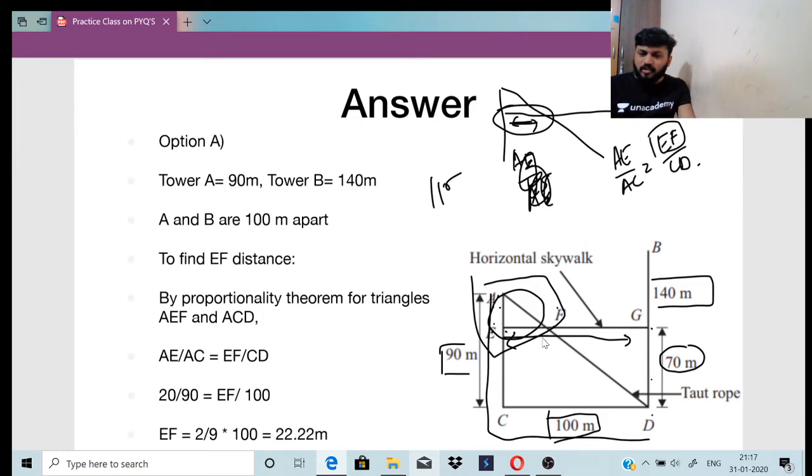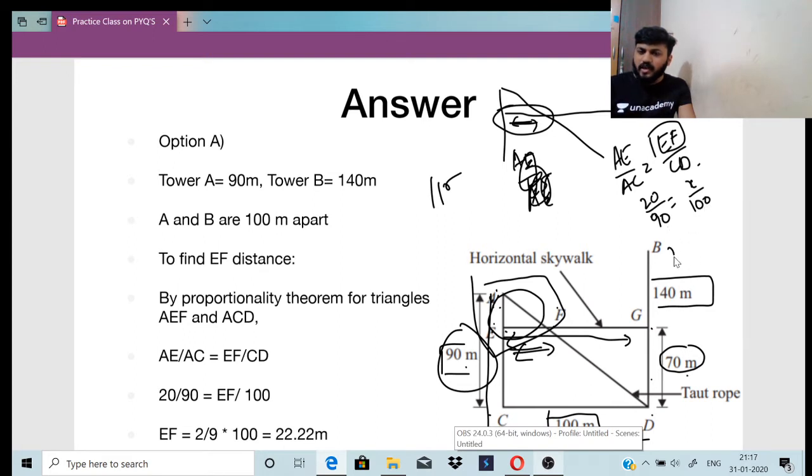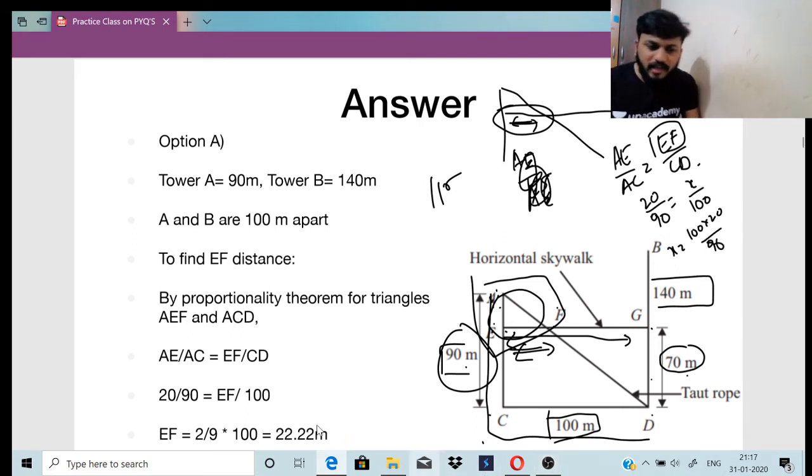I want to find out the value of EF. Others I know. AC is 90, AE is 90 minus 70. So it will be 20 by 90 is equal to EF, which we don't know. Let's name it as X. How much is CD? It is 100. So X will be 100 into 20 divided by 90, which is 22.22 meters.